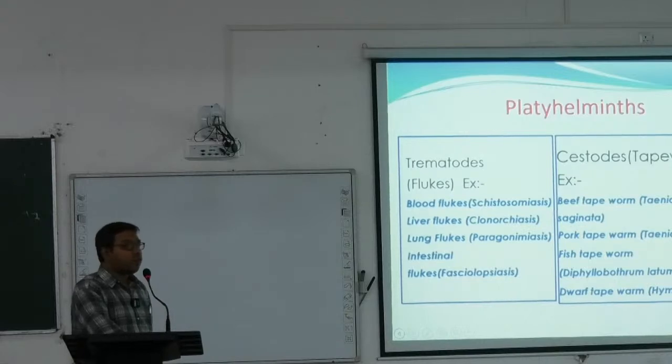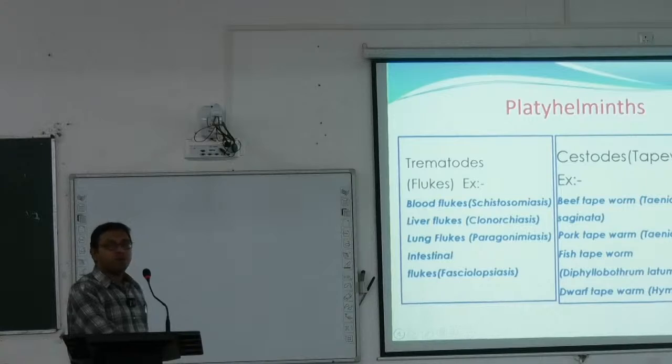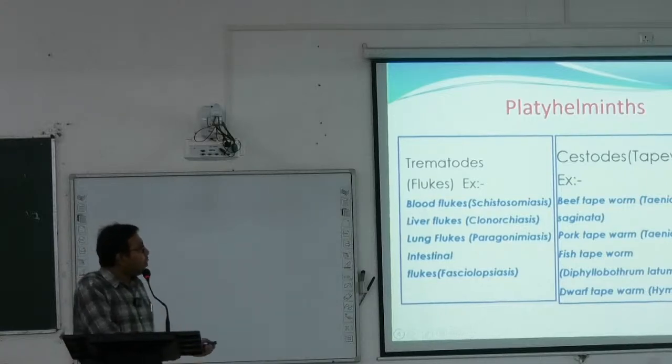Trematodes are also known as the flukes. Examples are the blood flukes like schistosomiasis, and liver flukes that infest the liver, for example Clonorchis sinensis. Lung flukes cause paragonimiasis. Intestinal flukes, like Fasciola hepatica, cause fasciolosis.